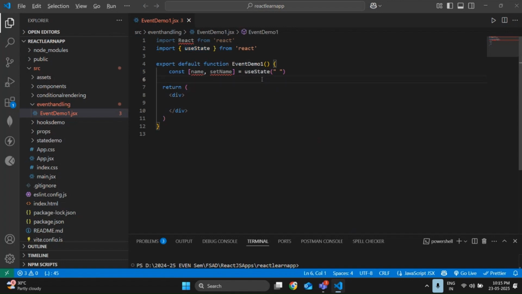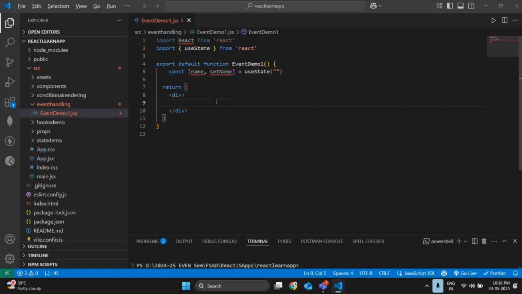Next concept. So I'm using useState as of now. I use a name and setName. I want to display the name and all. Initially my name is empty. Initially my name is empty. Done.